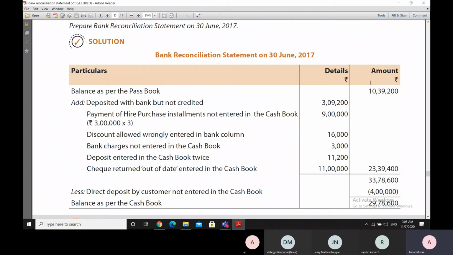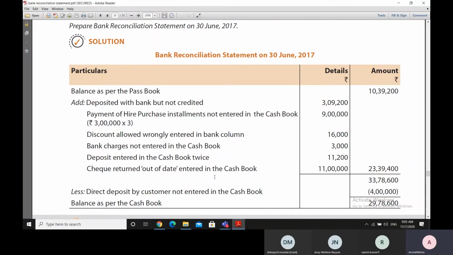We have to remember from where we are starting and towards where we are moving. Now deposit entered in the cash book twice. Due to the twice entry in the cash book, the cash book total is becoming larger by 11,200, but the bank statement balance is lesser. So when starting from the bank statement, we'll have to add this figure.